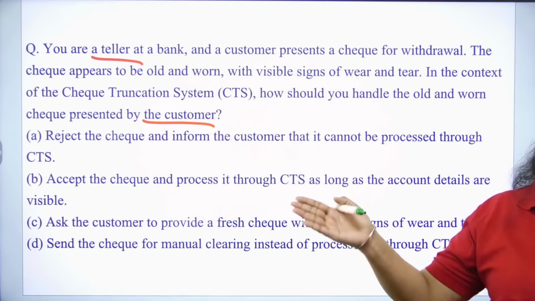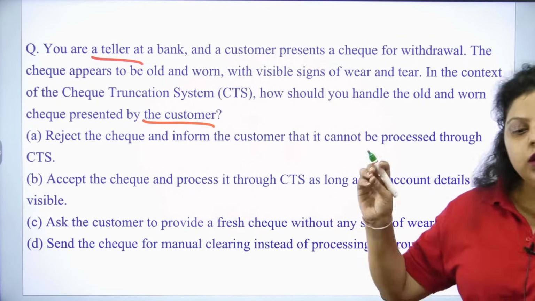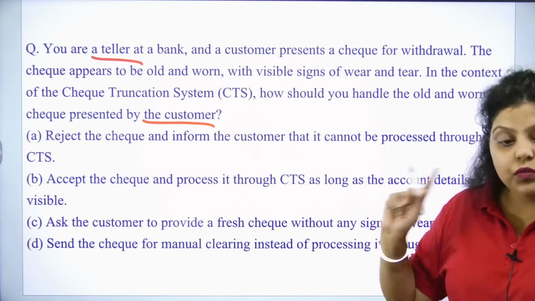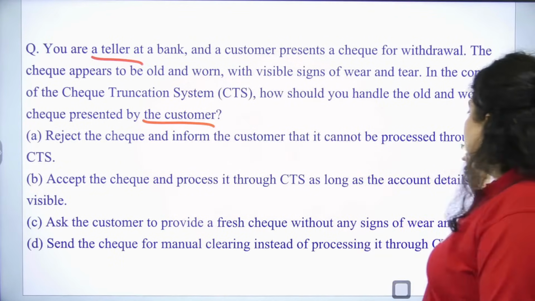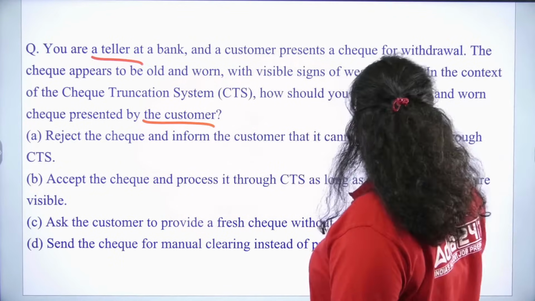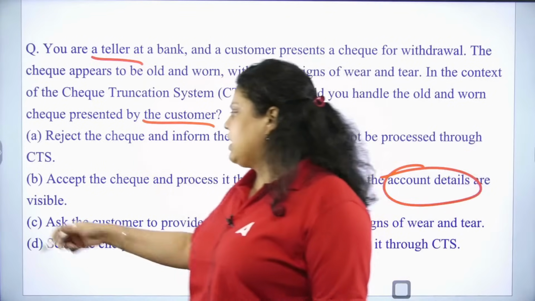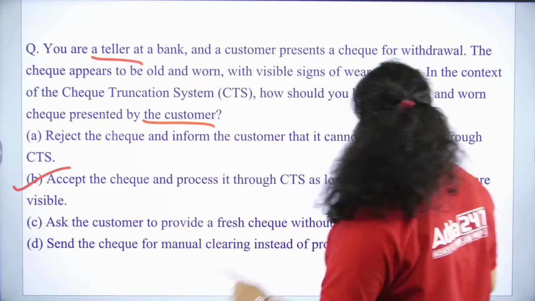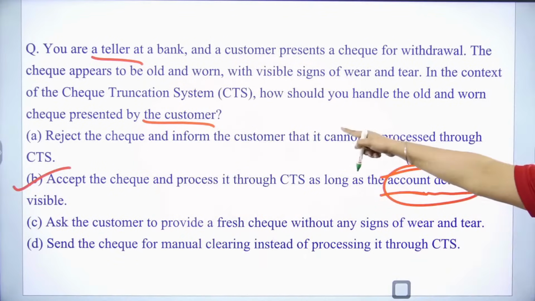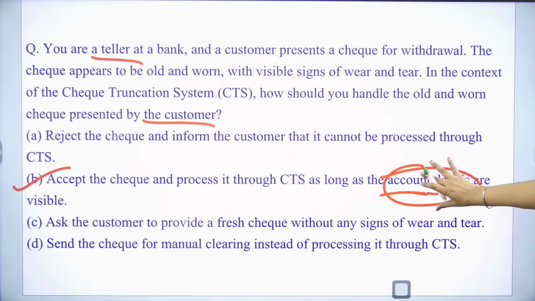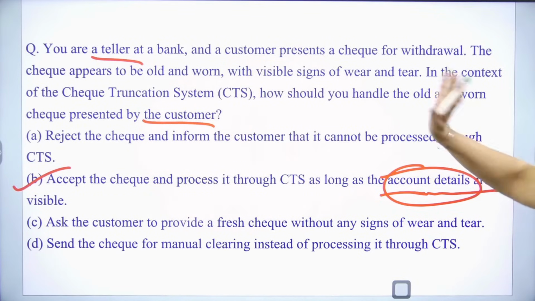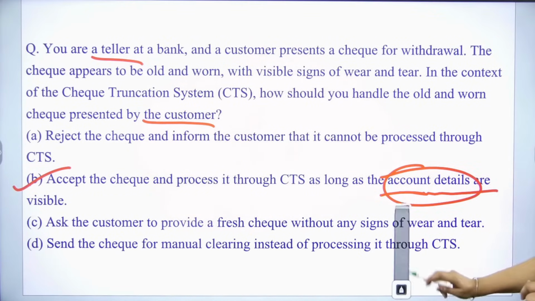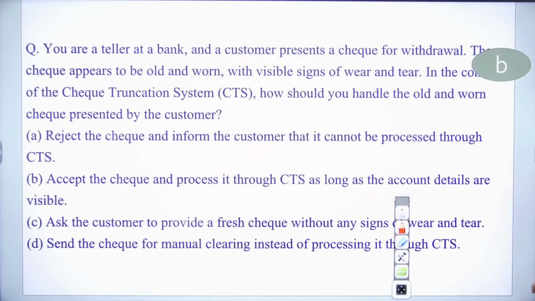No, you will accept the check and will try to make it possible if the details are visible. What details? If the account details are visible. If account details are not visible, let's say this has not been given in the option, so our right answer will be A. But if the account details are visible, you can accept that particular check and process it. So the right answer is B option.